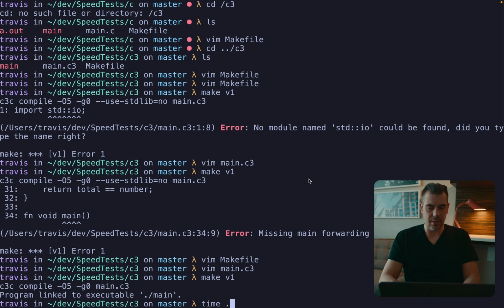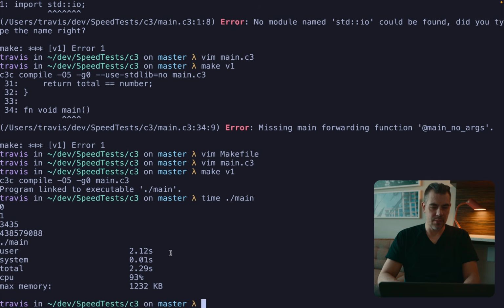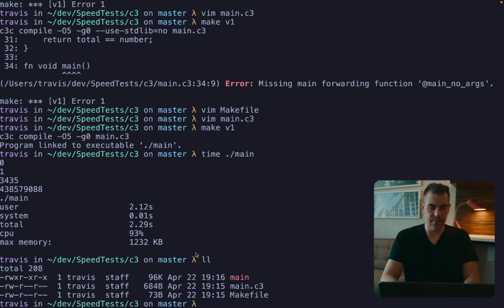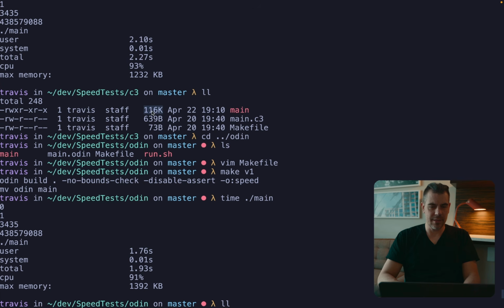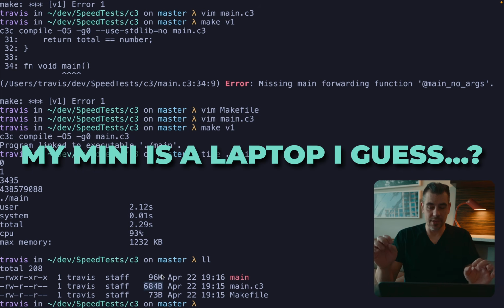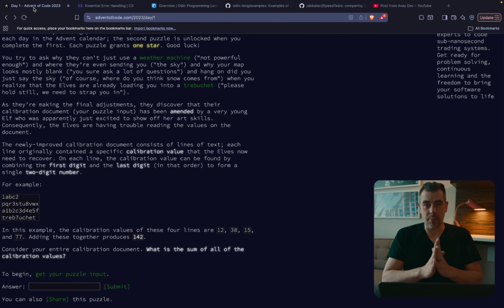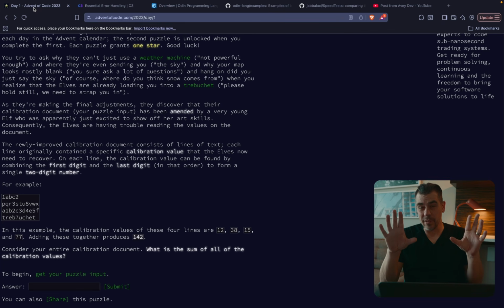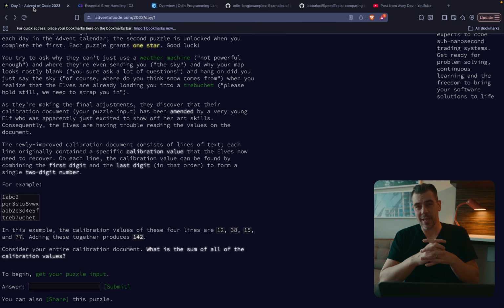And now if I do time main, I think it's about the same. And now it's 96 kilobytes, which I don't know if that was half because I already forgot what it was. It went from 116 to 96 on my M1 Mac using all those things you just saw. So that's an improvement.